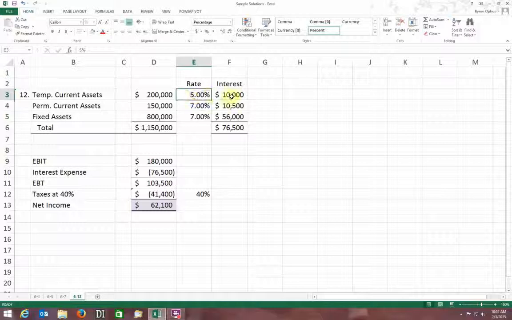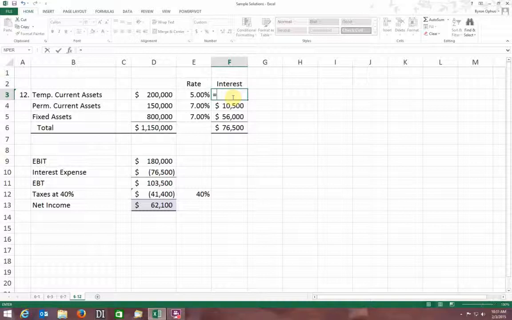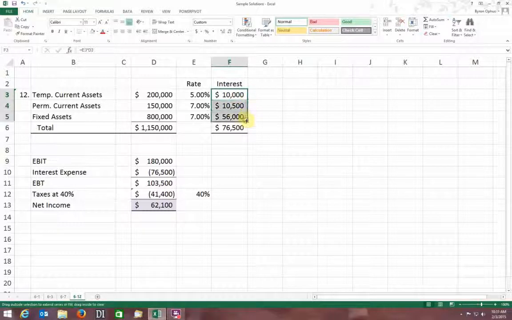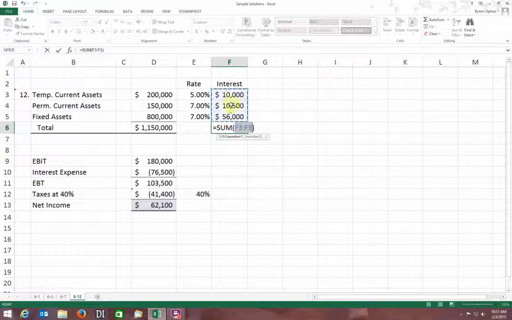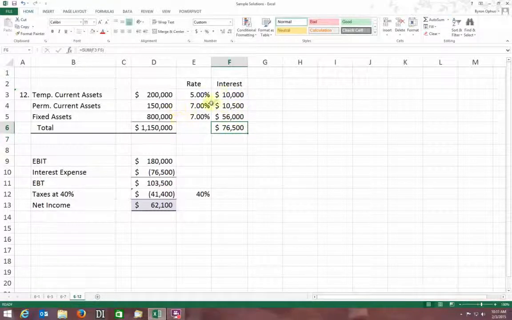And then just like we've done before, I want to calculate what my interest is per year, and that's simply a matter of taking my rate times my principal amount. And I get 10,000 there, and I can drag that down. 7% times 150,000 is 10,500. 7% times 800,000 is 56,000. So my total interest is just the sum of those three. That's the interest that I'll pay per year for this type of debt structure.